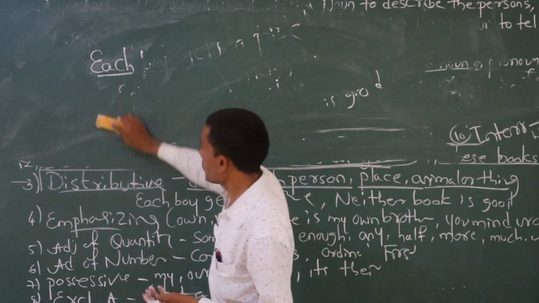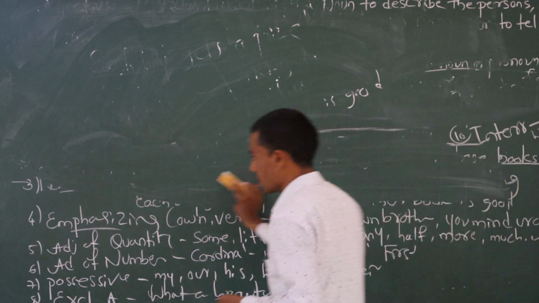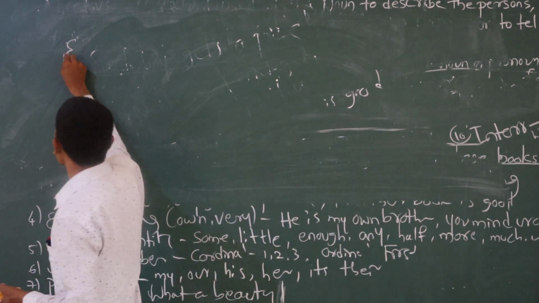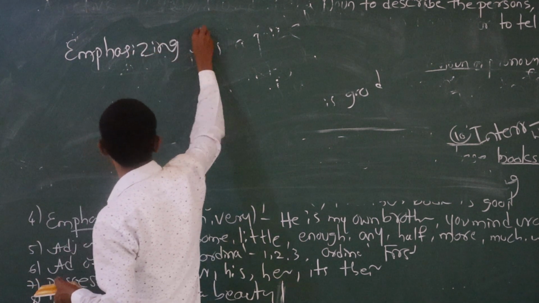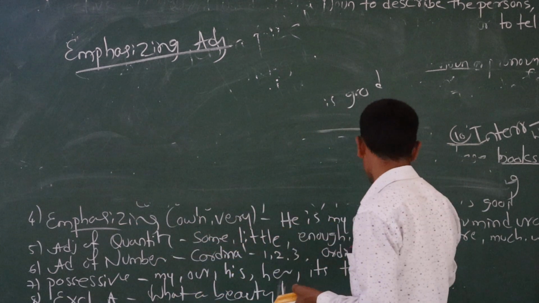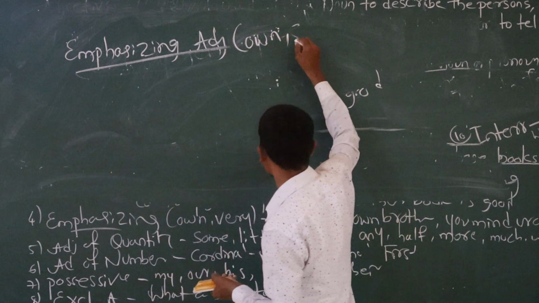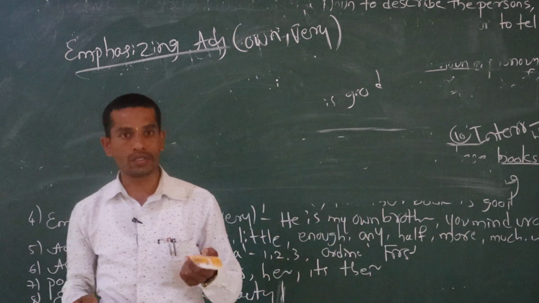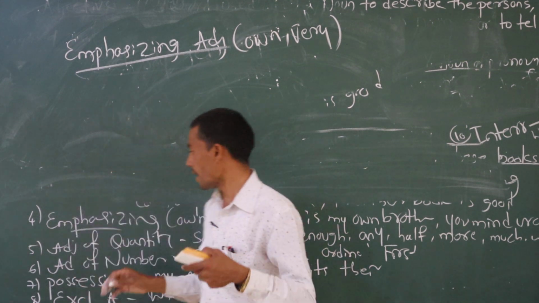Keep in your mind. Next one, we have to discuss emphasizing adjective. Emphasizing pronoun we discussed; here emphasizing adjective is there. Fourth one, emphasizing adjective. For example, he is my own brother. Here also two clue words are there: own and very. Sometimes we use: that is my own house, this is my own book. Like this we are discussing.